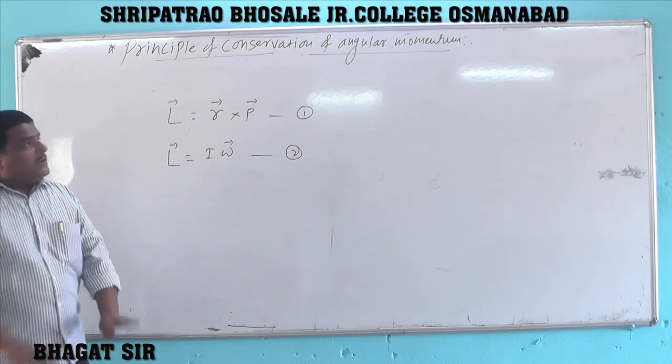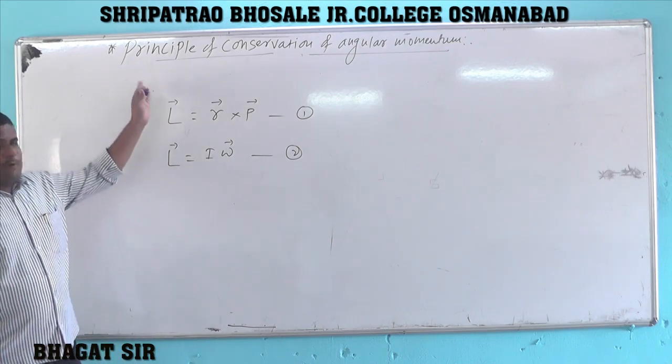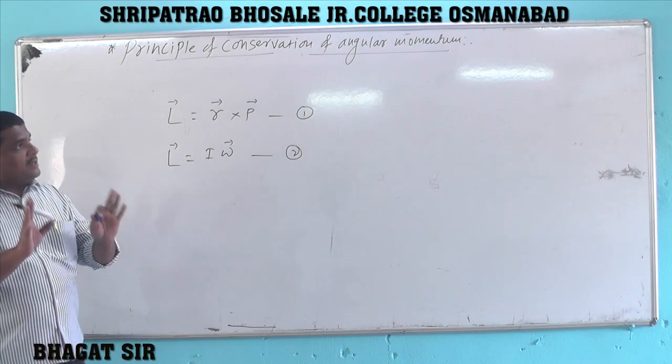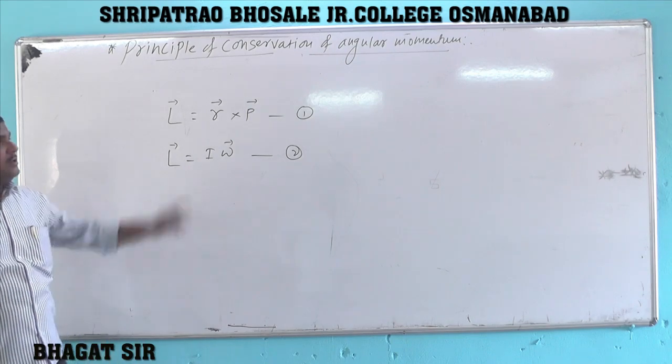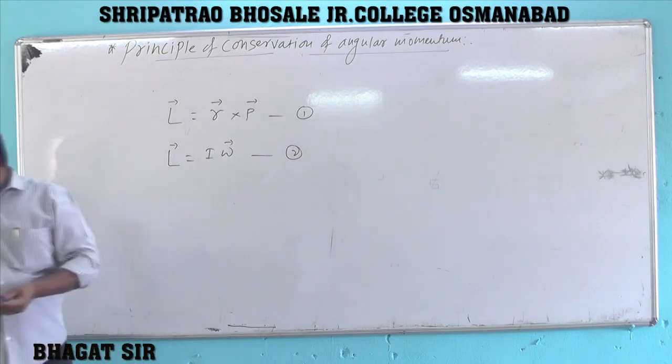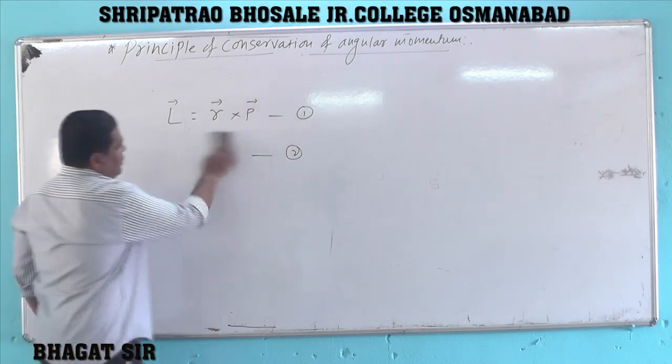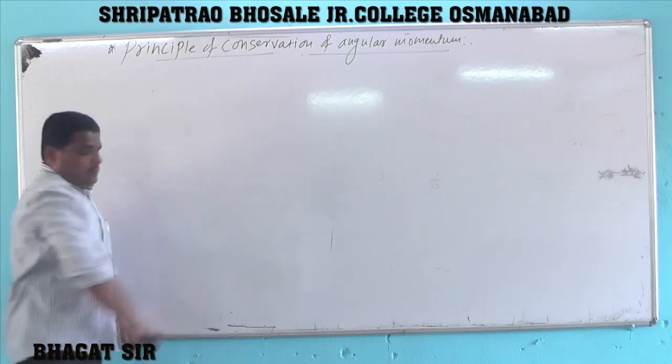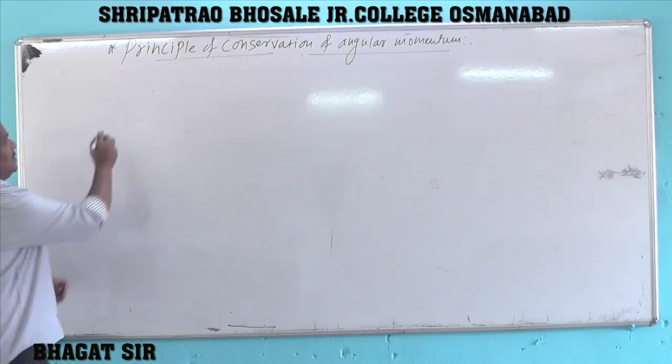Now, today we are going to study an important principle regarding angular momentum, and that principle is called principle of conservation of angular momentum. First of all, we are going to study the statement for that principle.